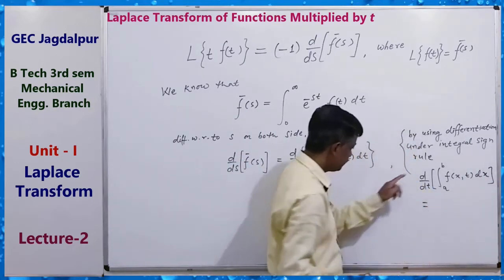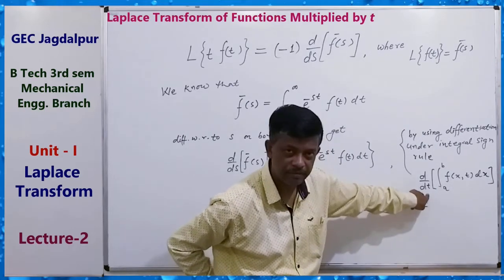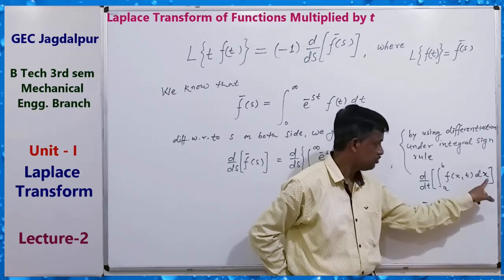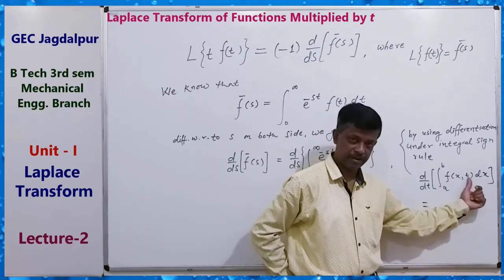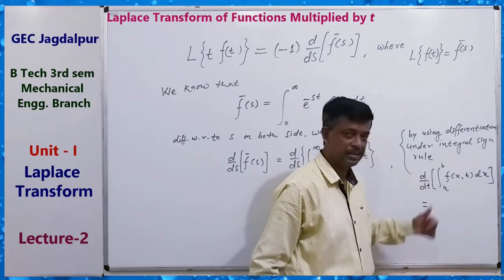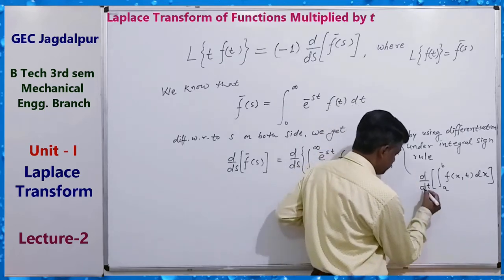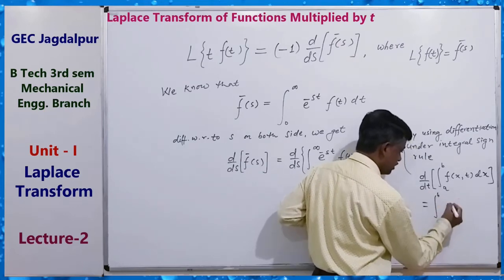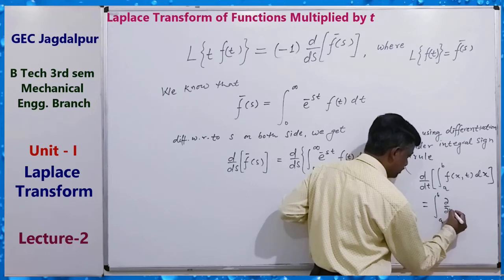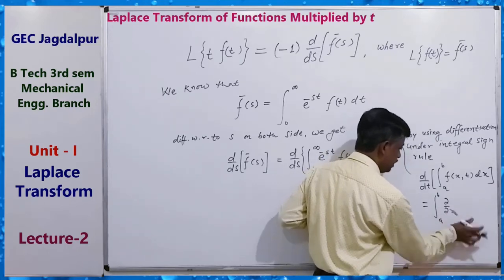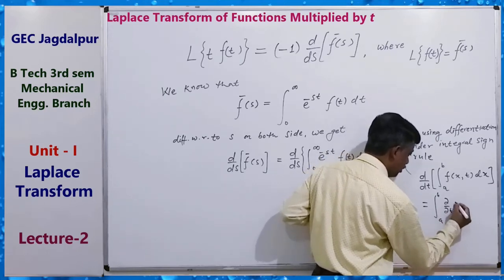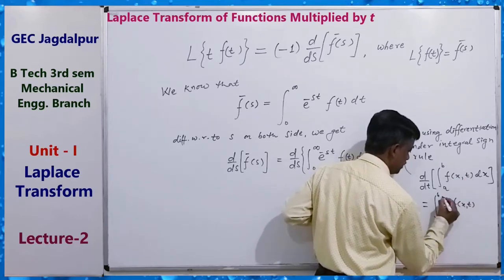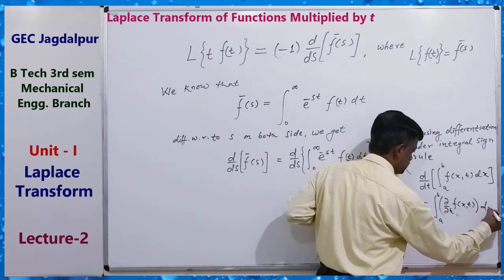Suppose we differentiate with respect to t. This is an integral with respect to x, so t is like a parameter. So the differentiation with respect to t goes inside the integral and converts into del by del t of this function of two variables x and t, with dx.